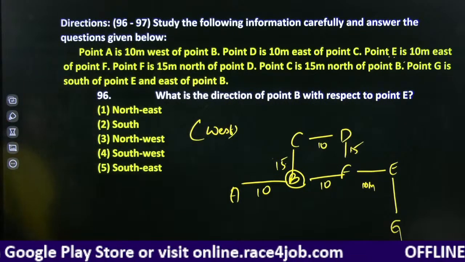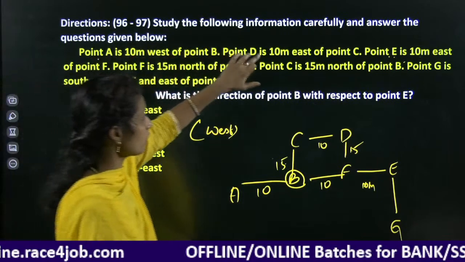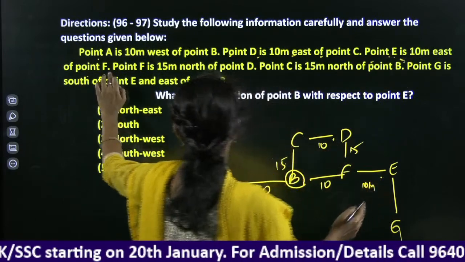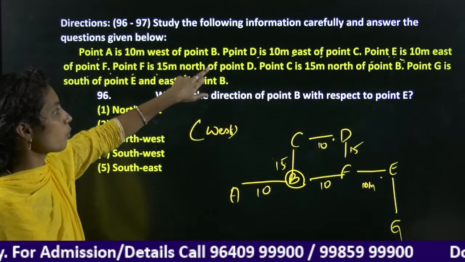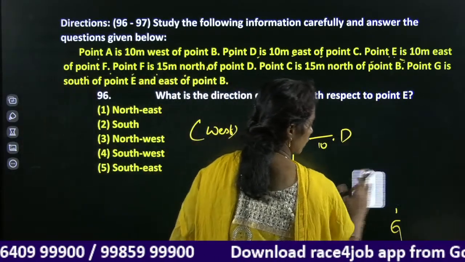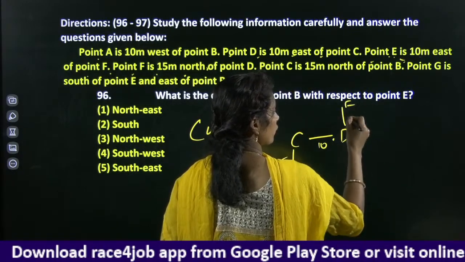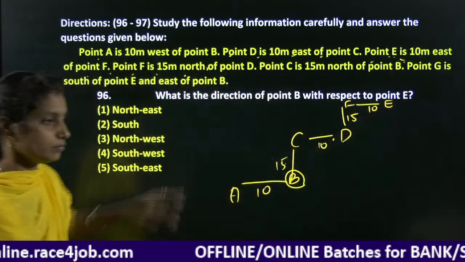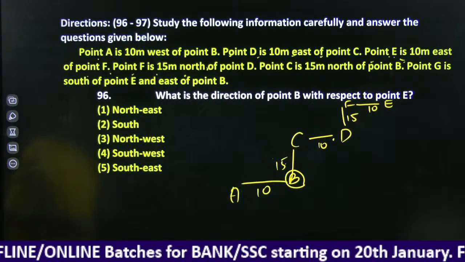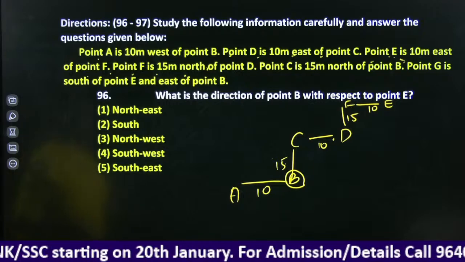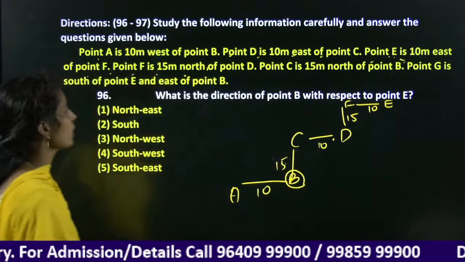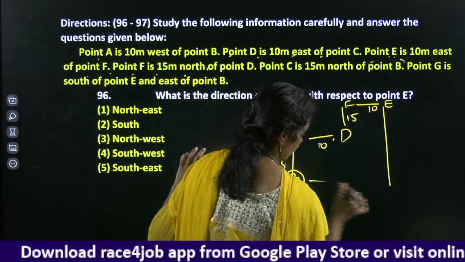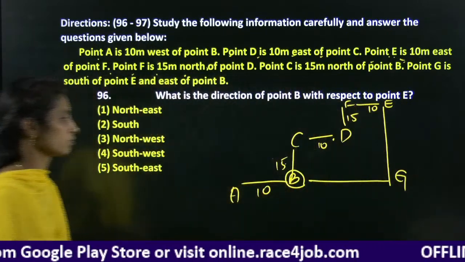Here it is clearly mentioned: point D is east of point C, point E is 10 meter east of point F, point F is 15 meter north of point D. Point C is 15 meter north of point B. Point G is south of point E and east of point B. Right.